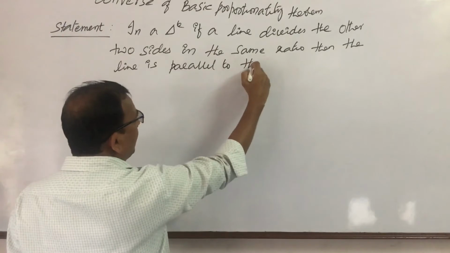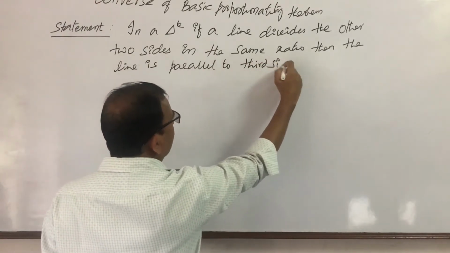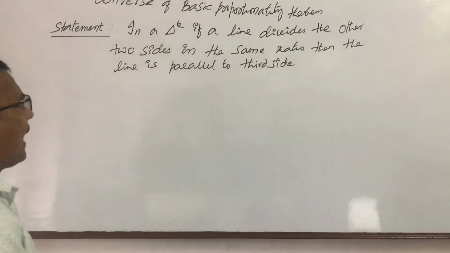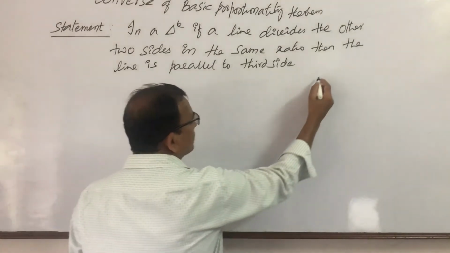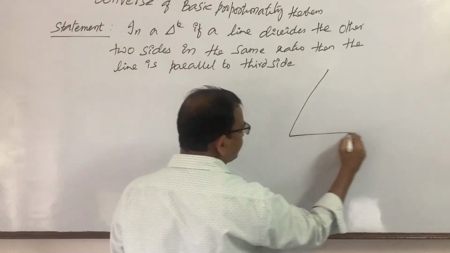I am not saying a parallel line. In a triangle, if a line divides the other two sides in the same ratio, then the line is parallel to the third side.